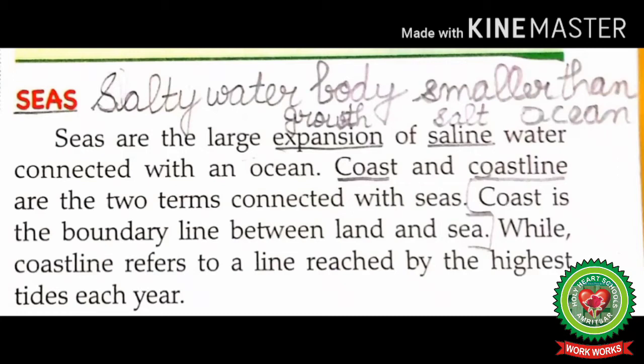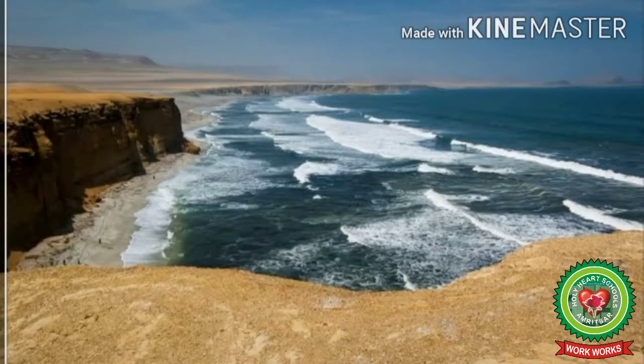Now let's start reading. Seas are the large expansion of saline water connected with an ocean. Here expansion means growth and saline means salt. Students, sea is the interconnected system of all the earth's oceanic waters including Atlantic Ocean, Pacific Ocean, Indian Ocean, etc. and it contains salt water.